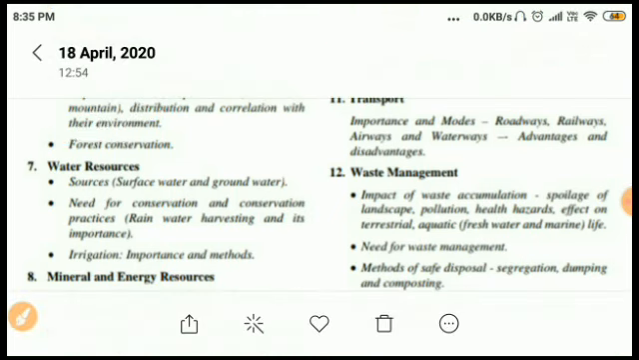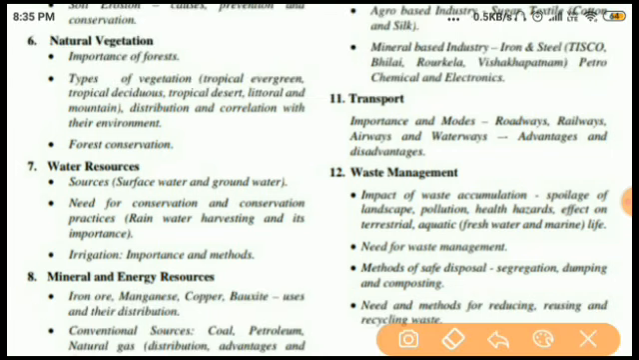Next chapter, it is the water resources. In water resources, we study the sources from where we are getting water, surface and groundwater. By these two ways we are getting it. Next one is the need of conservation, because in all the chapters we are talking about the conservation and the characteristics, their properties, their features, how it has become like that.